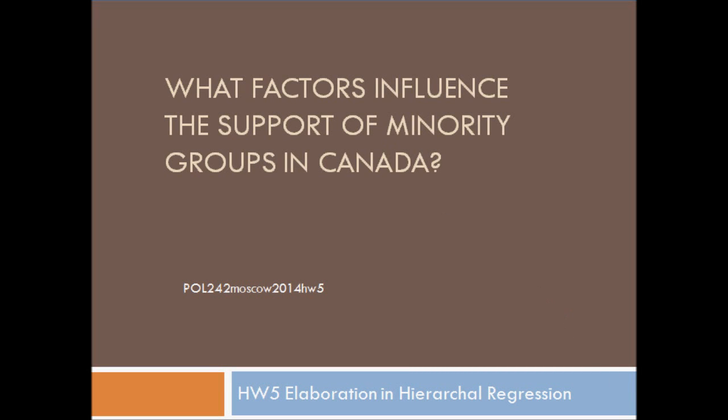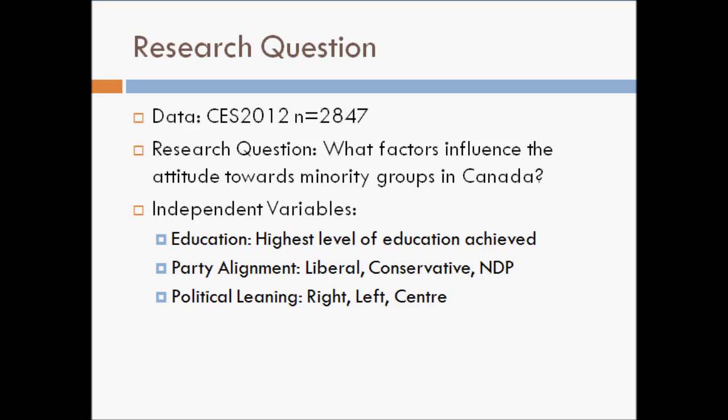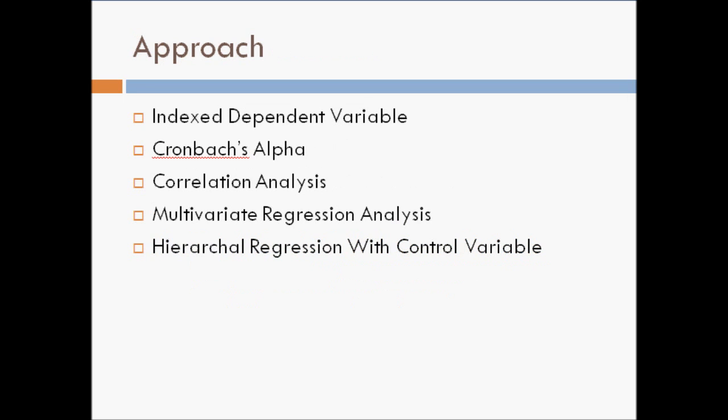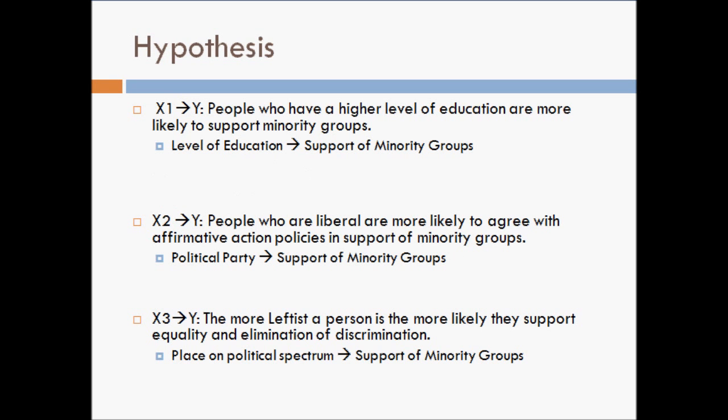What factors influence the support of minority groups in Canada? Homework 5, Elaboration and Hierarchical Regression. My research question was, what factors influence the attitude towards minority groups in Canada? I used a CES 2012 dataset, and my independent variables that I chose were education, party alignment, political leaning.